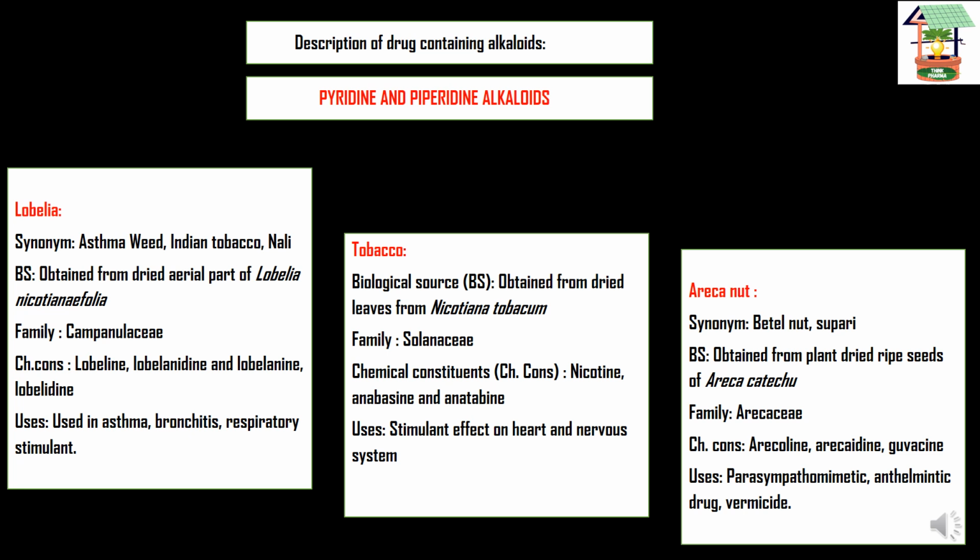Then moving on to the areca nut, the synonyms are betel nut and supare. As we can see, many people chew areca nuts, right? The biological source is the ripe seeds of Areca catechu. The family is Arecaceae. The chemical constituents present are arecoline, arecaidine, and guvacine. The uses are parasympathomimetic, anthelmintic drug, and vermicide. Anthelmintic and vermicide means it expels worms, or kills, or inhibits the growth of worms.